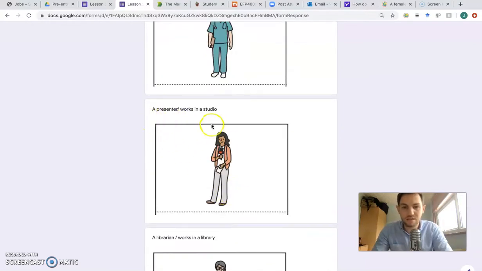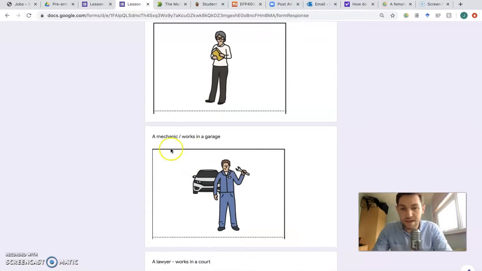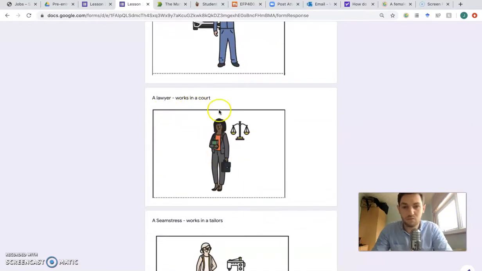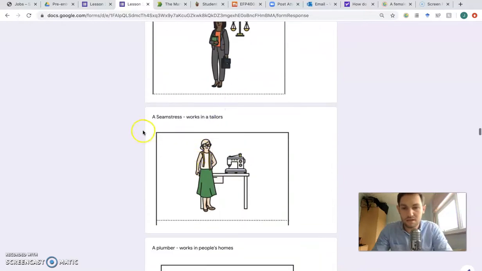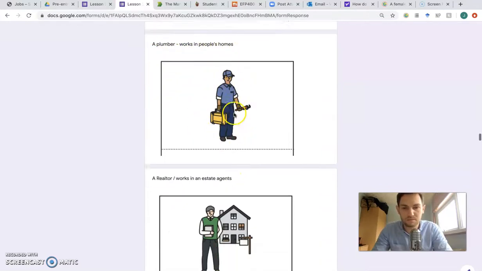A presenter who works in a studio. A librarian who works in a library. A mechanic who works in a garage. A lawyer who works in a court. A seamstress who works in a tailor's. A plumber who works in people's homes.